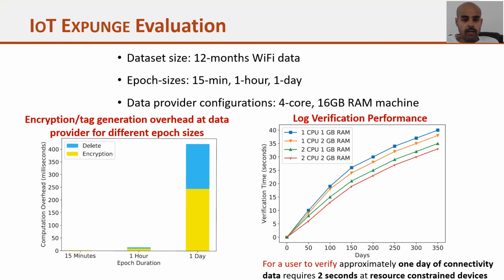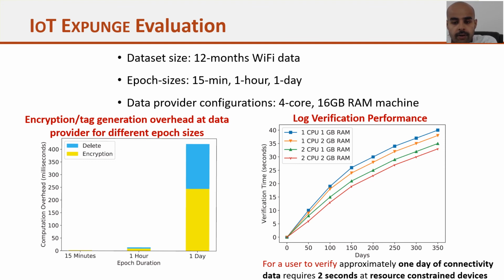On the left hand side you see the encryption and tag generation time overhead at the data provider side. As the epoch time increases, the data provider needs to encrypt more tuples and generate a tag on more rows. So the computation time at the data provider increases.